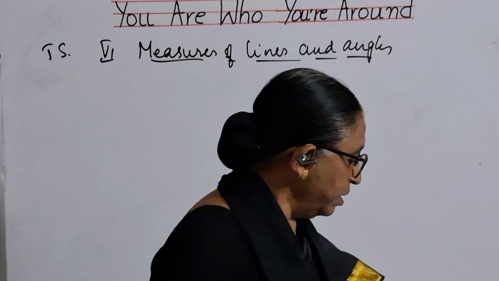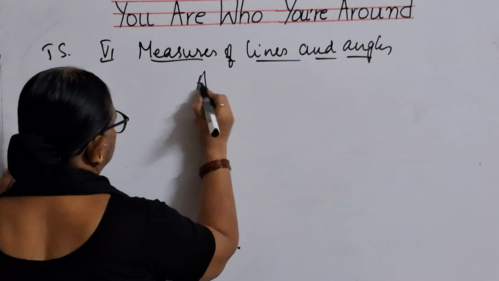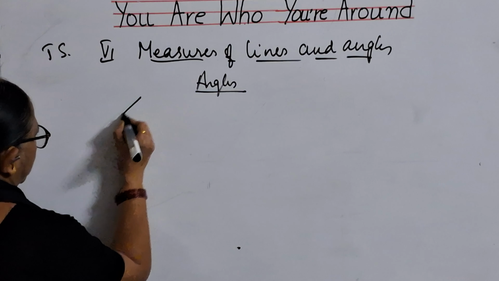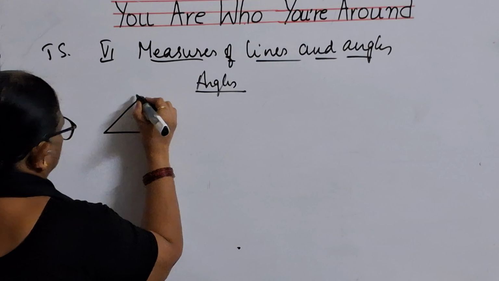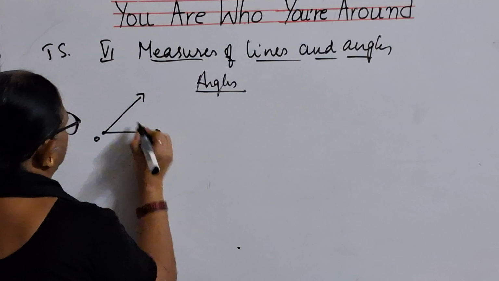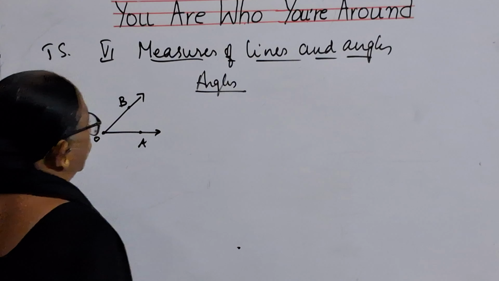Let us come to the studies, children. We are now going to talk about angles. What is an angle, children? This is considered as an angle. So when you draw an angle, let us consider how it is formed.